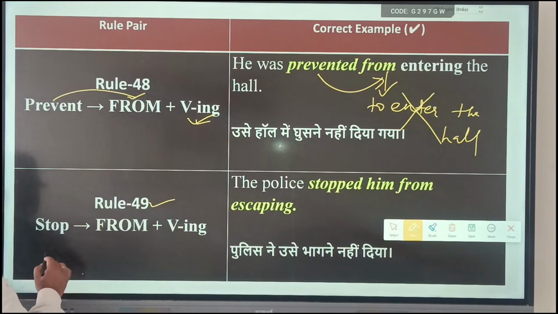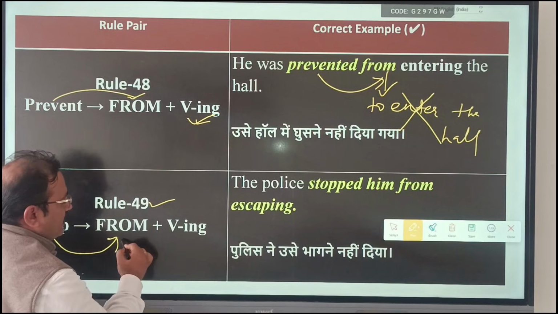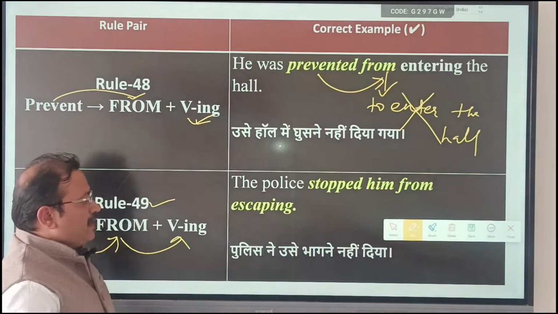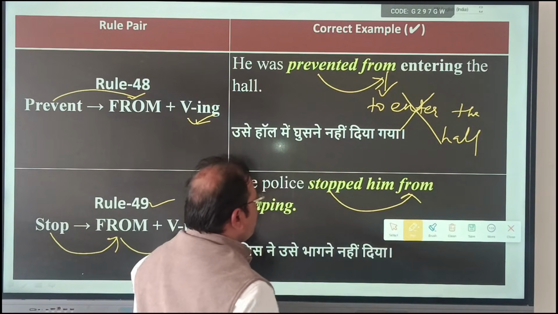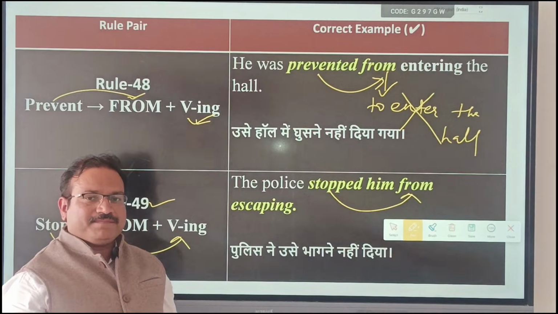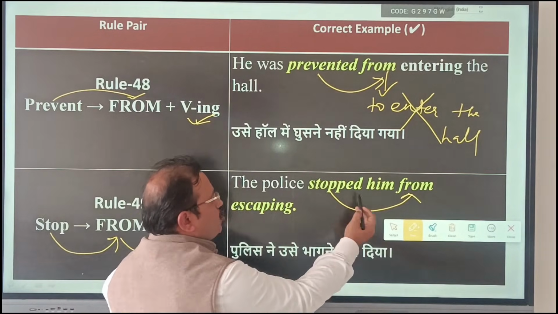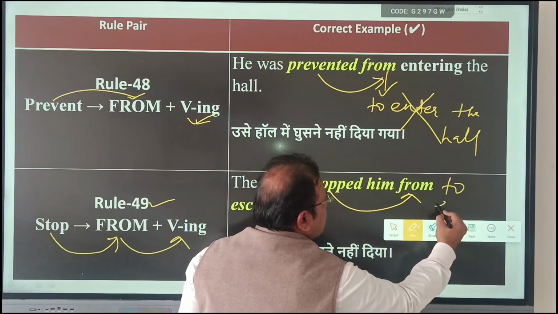Rule number 49. Stop is followed by from and same verb with ing. Example, the police stopped him from escaping. In exam, you will get question like the police stopped him to escape.